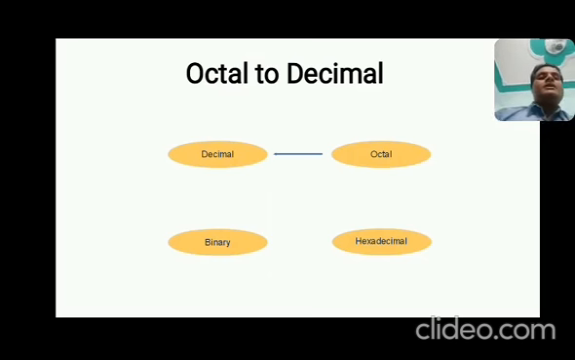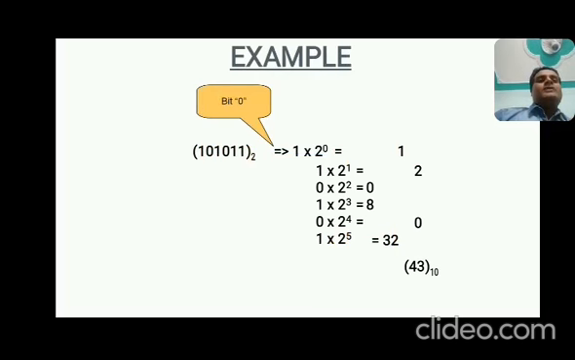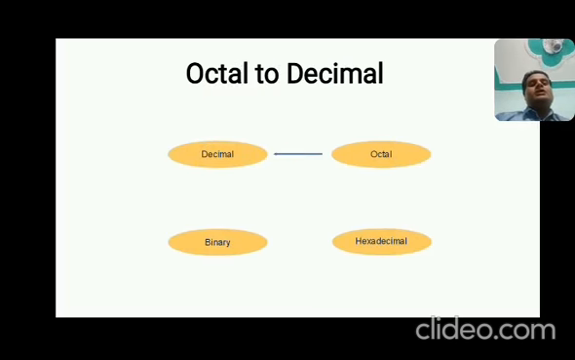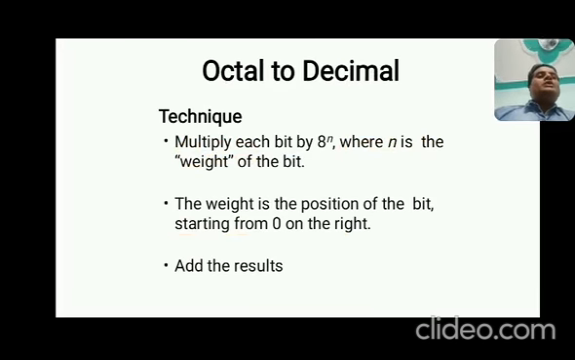First, we had the explanation of binary to decimal, and now come to the slide octal to decimal. That means base 8 to base 10. It is very easy, in the same manner. Multiply each bit by 8 to the power n, where n is the weight of the bit. The weight is the position of the bit starting from 0 on the right, and add the result.